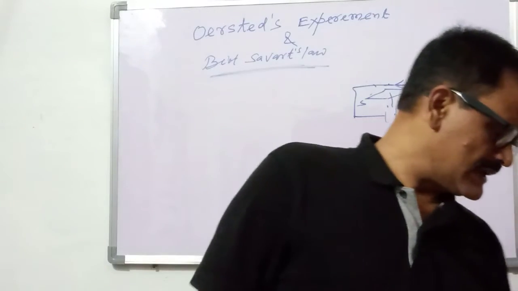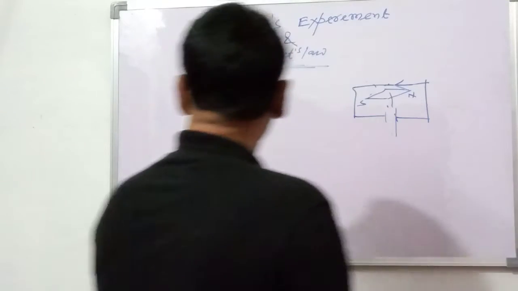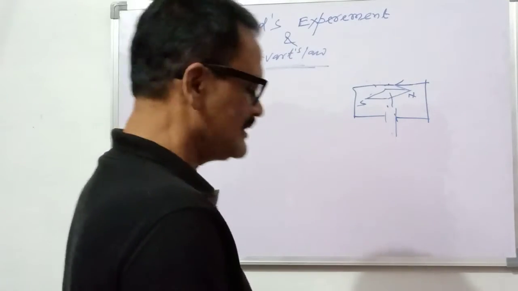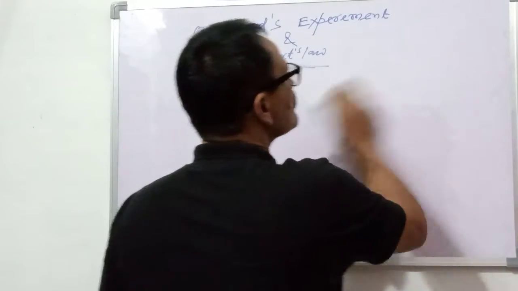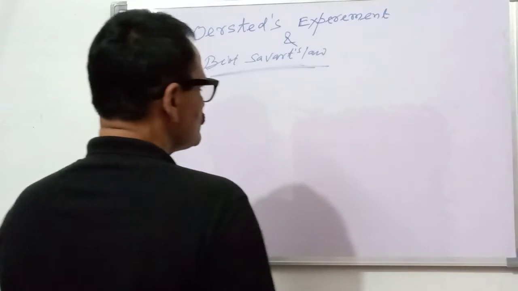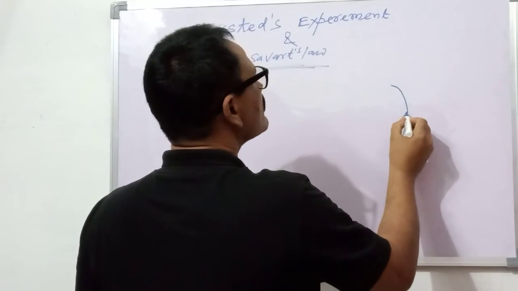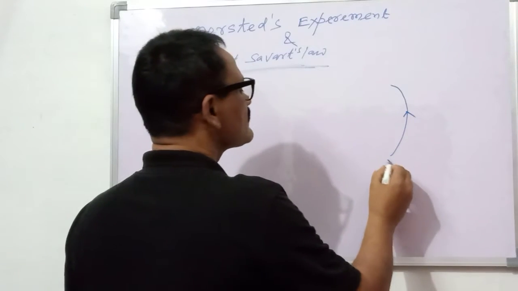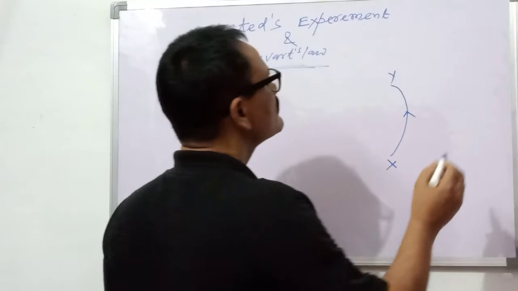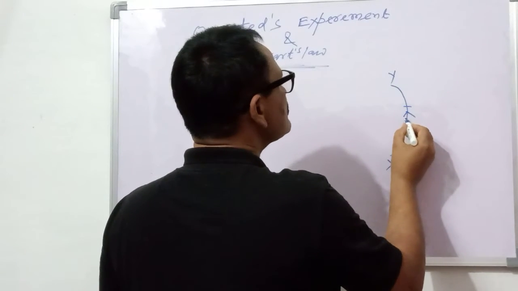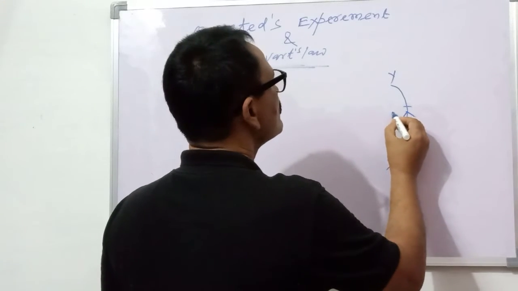For this, there is a law that is known as the Biot-Savart law. So, I am going to discuss the Biot-Savart law. This is a finite current carrying conductor XY, and a small part of this conductor is dl.